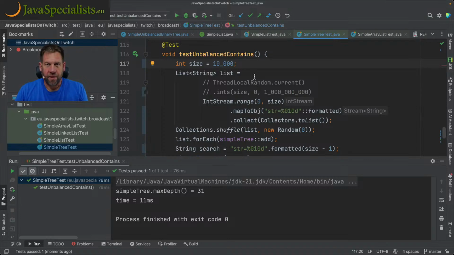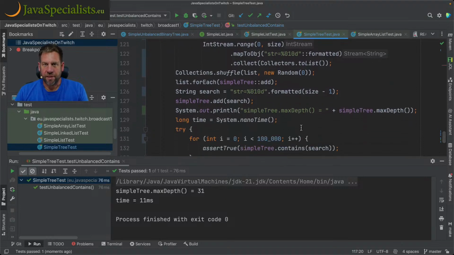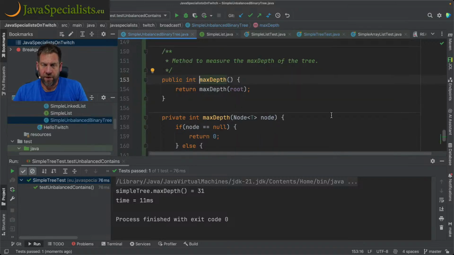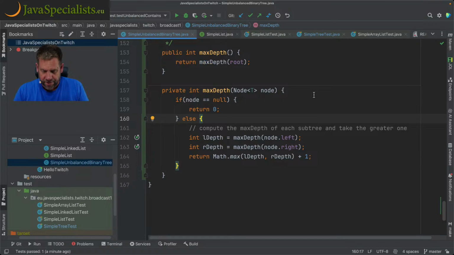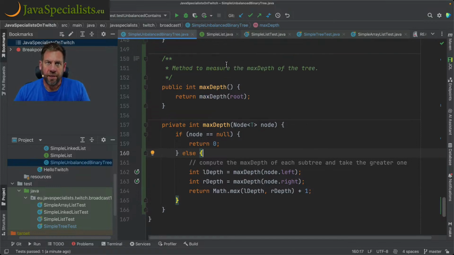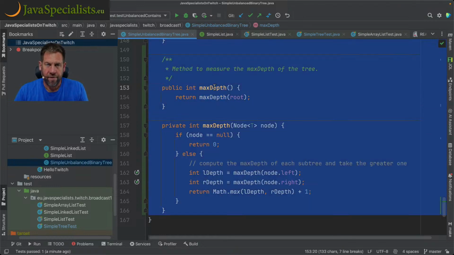I wonder why the 10 million causes such a problem. I don't actually know. Sometimes you have weird situations. But anyway, the max depth is now written. That seems to be a fairly simple function. Unfortunately, this function is recursive, which means that if we do have a badly balanced tree, we're going to run out of stack space. So what we can try and do, I think the simplest possible answer, is to convert this to not be recursive. So let's try and do that.